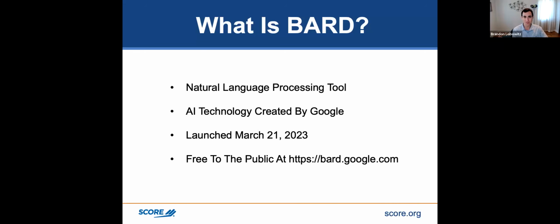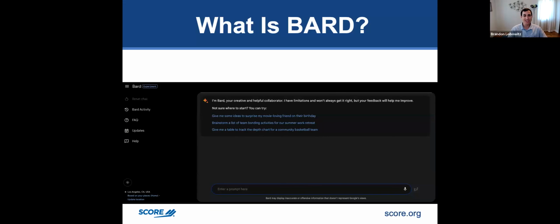Google makes all their money off those ads. And the more people that search on Google, the more people that are going to click on those ads and keep Google making more money. So Google is going to do whatever they can do to stay competitive in the market. And that was releasing their natural language processing tool, Bard. And here's an example of what Bard looks like. It looks very similar to ChatGPT. They pretty much are almost the same. It's just each one's going to work a little differently.